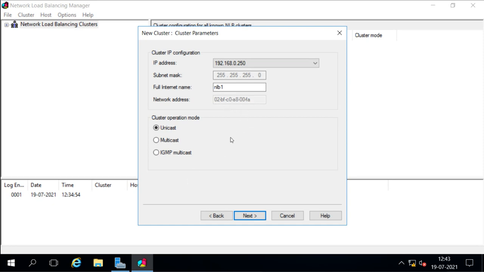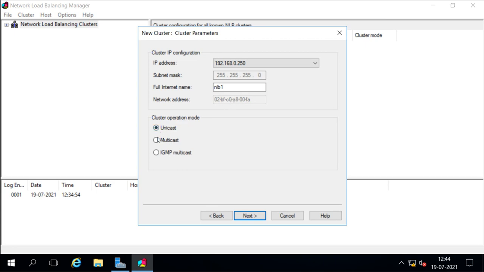Remember the OSI layer: when the data goes out from your client machine for this IP address and reaches the data link layer, it needs the MAC address of this IP address to be added into the packet. Otherwise it will not send the packet. So it needs the destination MAC address also. For this IP, it needs the MAC address. So this is the virtual MAC address for this IP address. Now you see, when I select the operational mode unicast, it shows this MAC address.